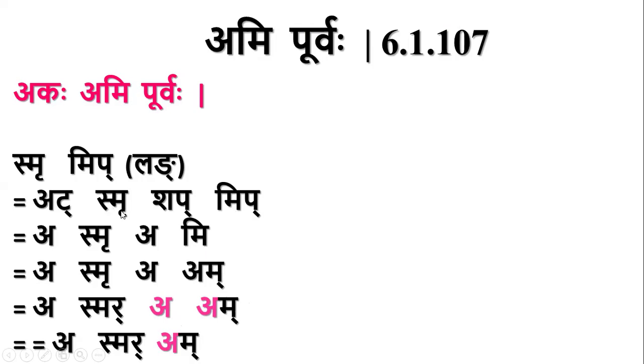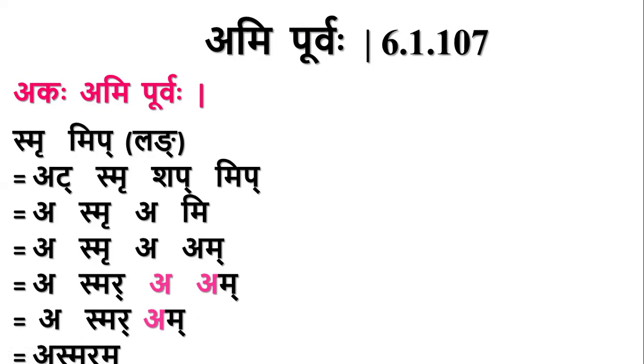I was supposed to explain ru followed by which is not a dvitiya vibhakti ekavachana pratyaya. But I could not get such examples. So we have asmaram as the final form of this dhatu. Okay, this is about yesterday's sutra. Thank you.